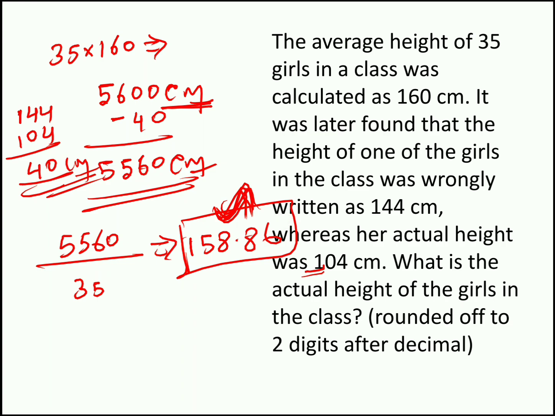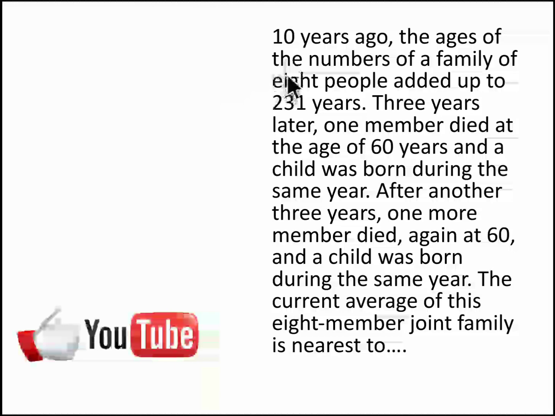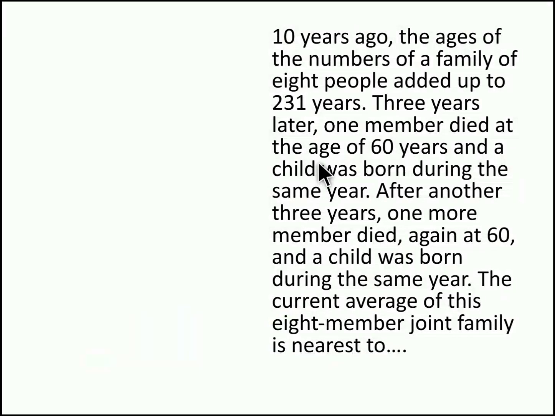Moving to question number 7. 10 years ago, the ages of the members of a family of 8 people added up to 231 years. 3 years later, one member died at the age of 60 years and a child was born during the same year. After another 3 years, one more member died again at 60 and a child was born during the same year. The current age of this 8-member joint family is nearest to dash. So we have 8 people in the family.